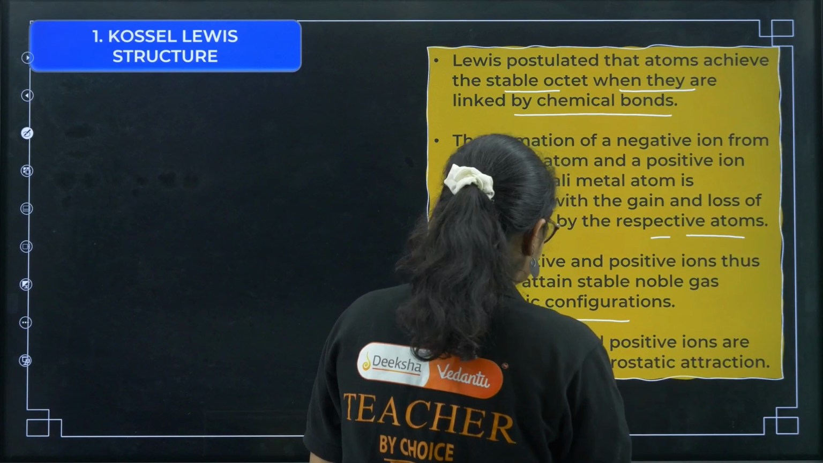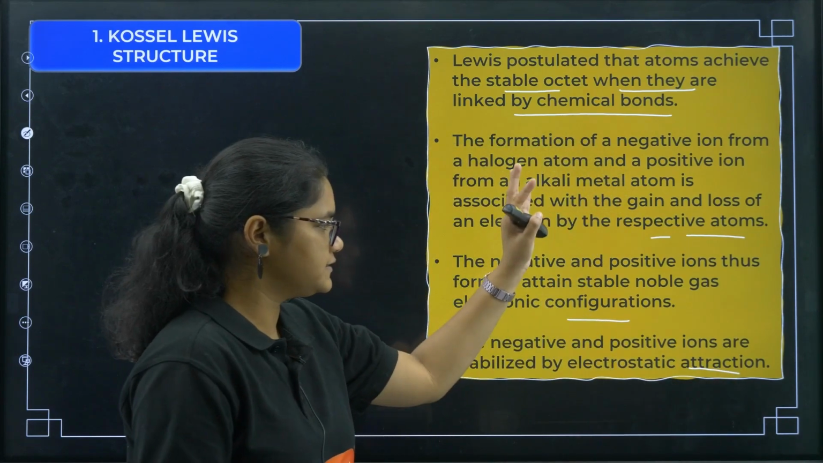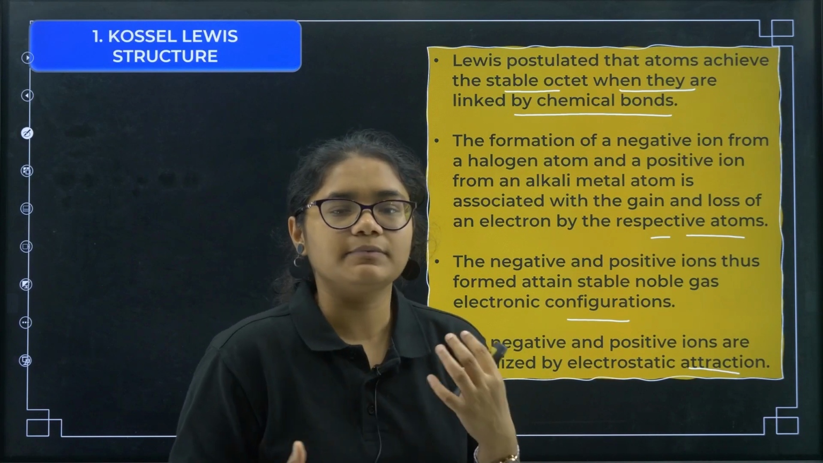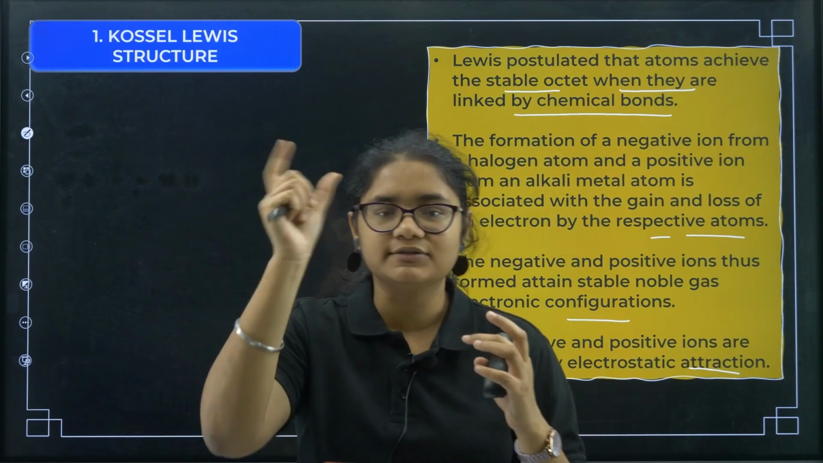The negative and the positive ions are stabilized by electrostatic attraction. So here he is saying one example, for example sodium chloride. If you take the example of sodium chloride, sodium loses 1 electron, right?